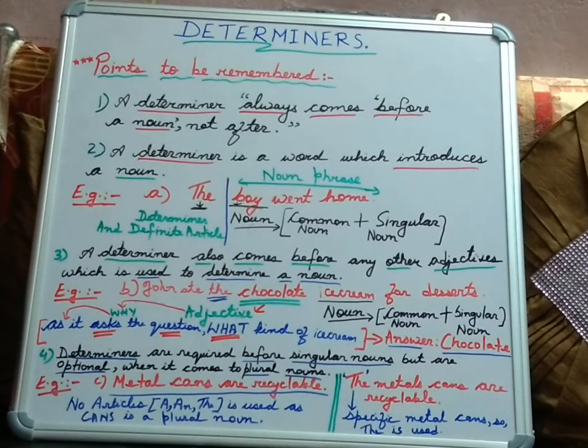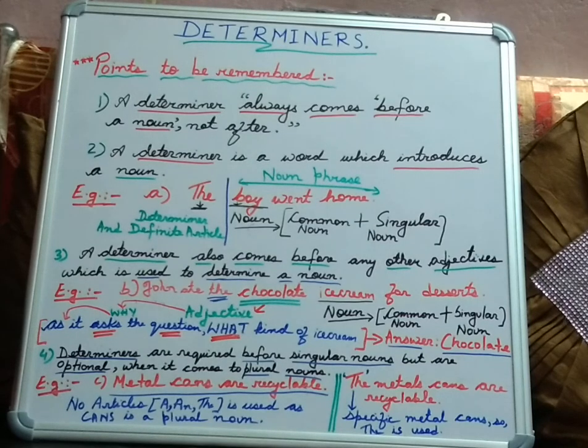Coming to the last point, determiners are required for singular nouns but are optional when it comes to plural nouns. I have jotted down 2 examples for you. First is no article. That means we do not need any article, we don't have to use a, an or the when writing this sentence. The sentence is, metal cans are recyclable. Here the word cans is a plural noun, and it means the cans made of all the metals in the world. So we don't say a metal cans, but we say metal cans are recyclable.